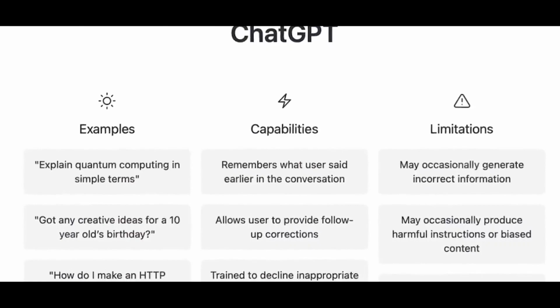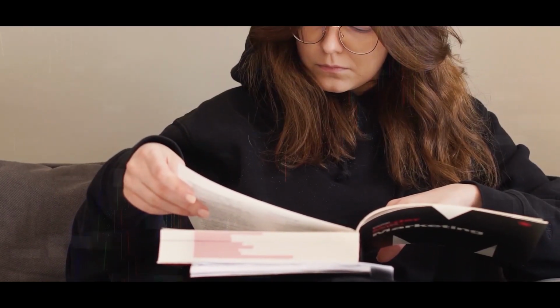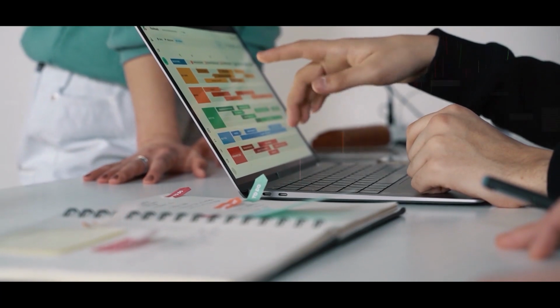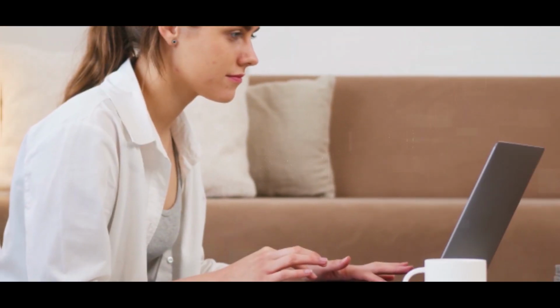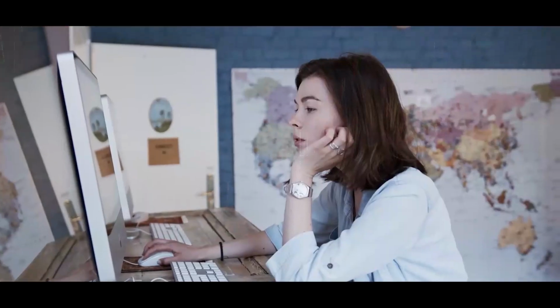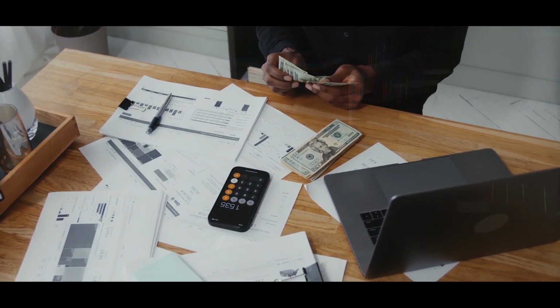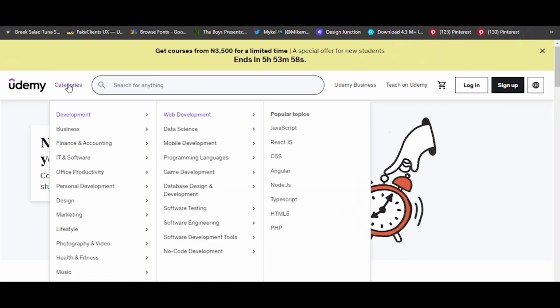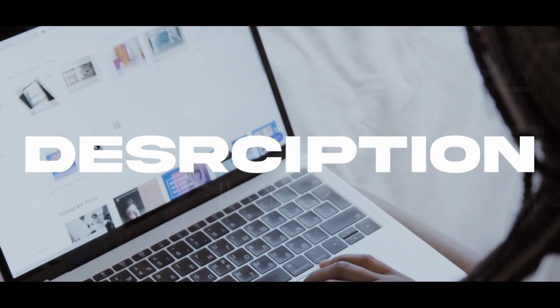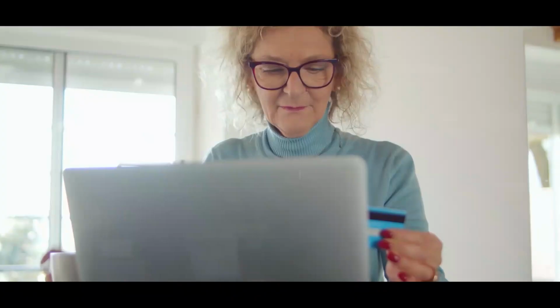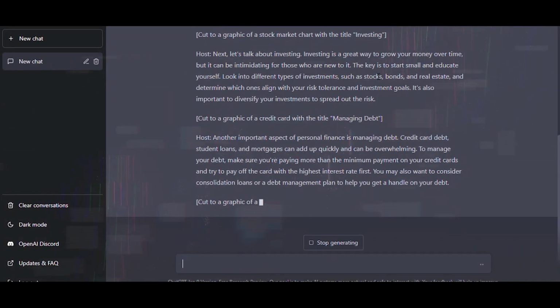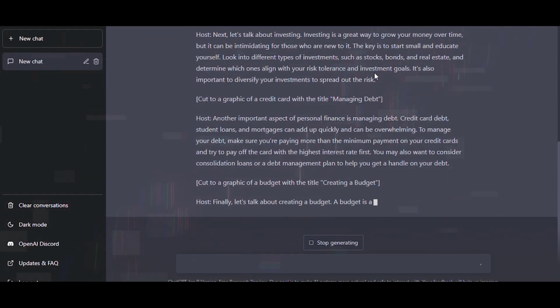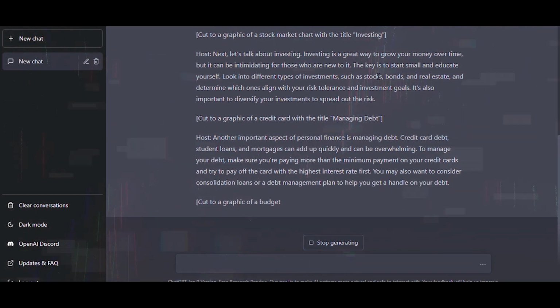And with the help of ChatGPT, they can create an online course easily and quickly with an interactive, engaging, and informative script. The hardest part would have been to create the online course. Once that is done, this is the easier step. The final step is to just put your course on Udemy so that other people can buy your course, and that's how you can make money. You go to udemy.com, instructor, you can go through the process, you give your online course a title, you write a description for your online course to persuade people to buy, and remember, you can use ChatGPT to help you come up with names for your online course, and you can also use it to help you write a description that will help to sell your course on Udemy.